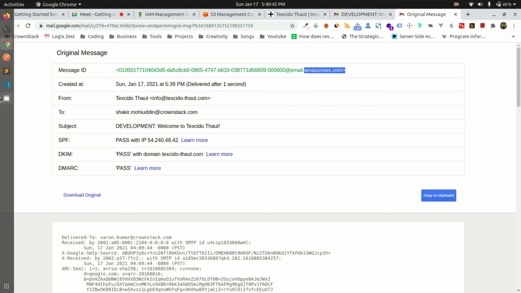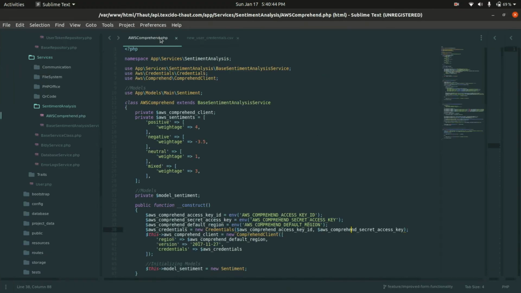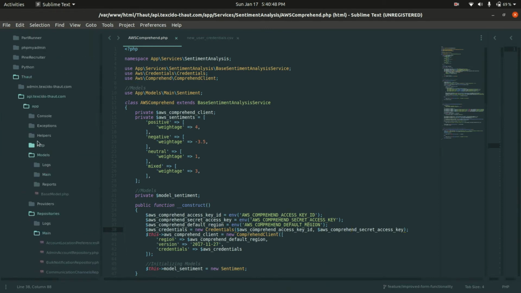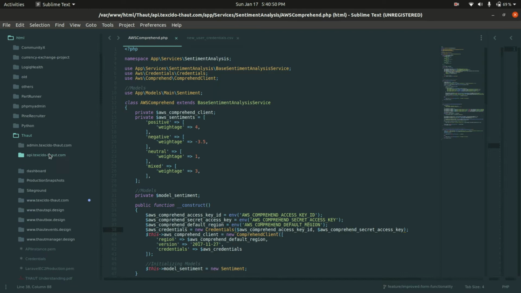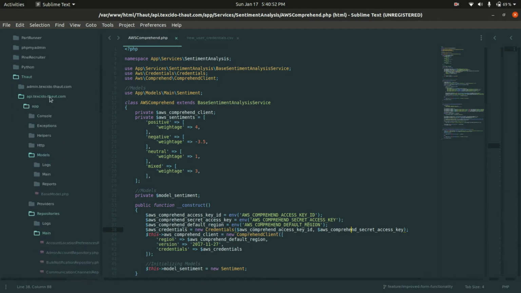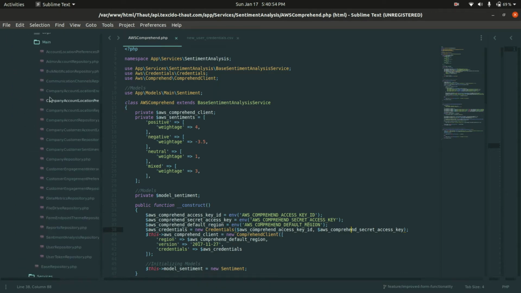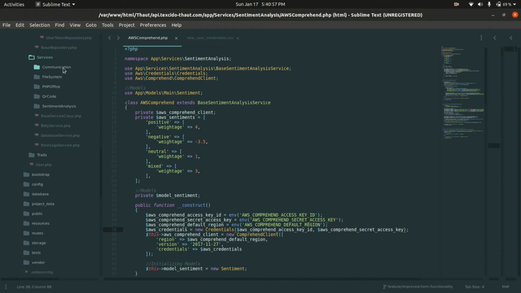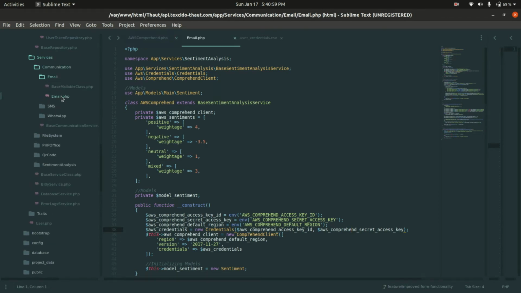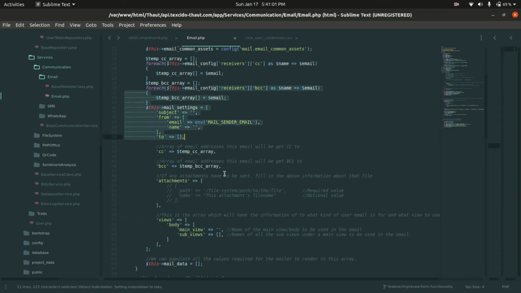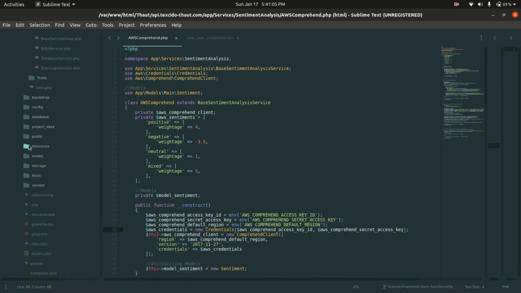Why? Because on the backend side of this project, I have integrated Amazon SES. So this is the backend of that particular project which we are having. This is the API project over here. In this project, we have an email service. In this email service, we have configured everything, and to send the email, we have configured